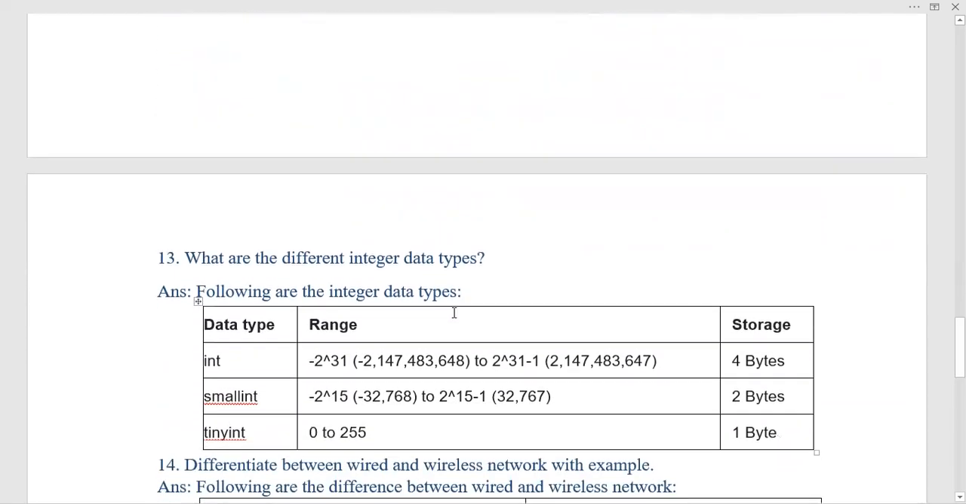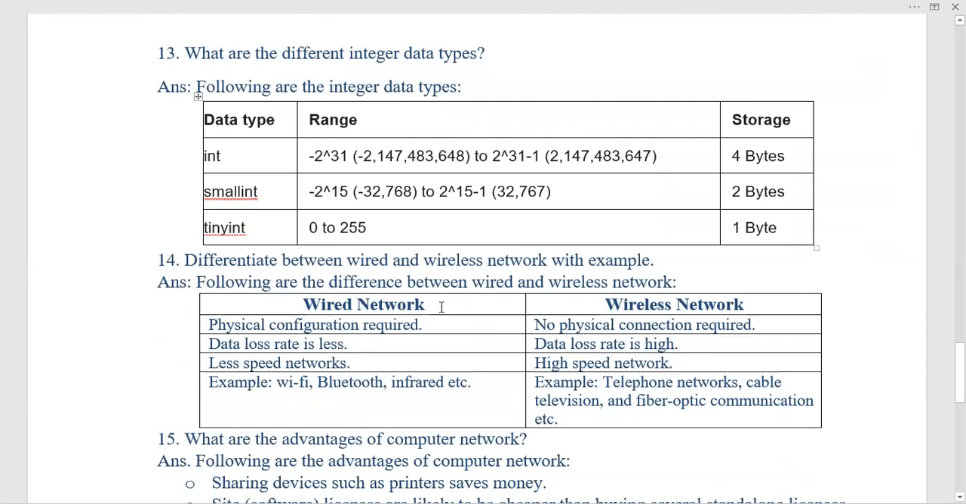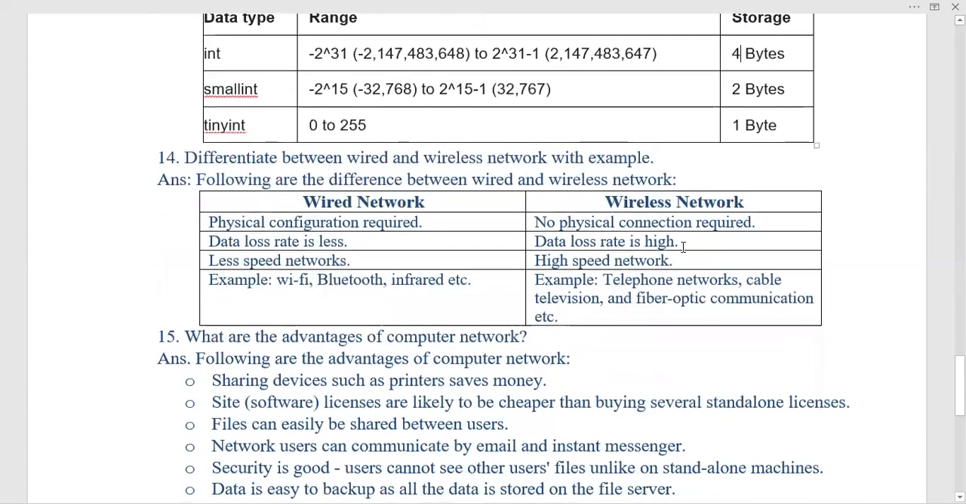Okay. Next, question number 13. What are the different integer data types? The different integer data types are int, small int, and tiny int. Its range is also given here. And then storage, how many bytes it stores in memory. It is 4 bytes if it is an integer, 2 bytes for a small integer, and a tiny int means 1 byte.